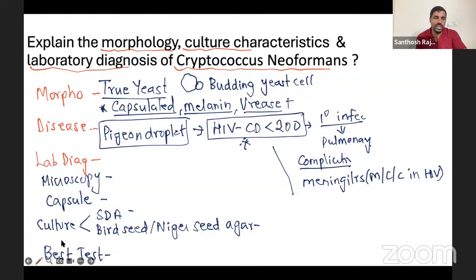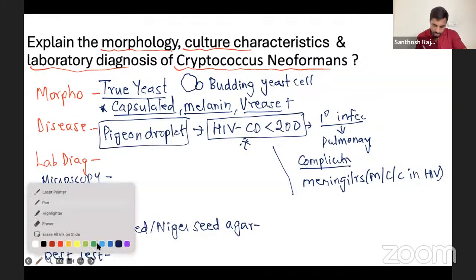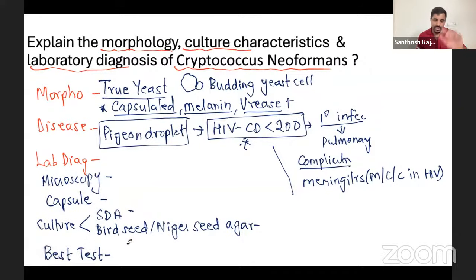When I talk about microscopy, the first thing you do is a Gram stain. In the Gram stain, you will see budding yeast cells. In Candida they are oval, here they are more round. Round budding yeast cells, and you can draw the picture like this and show. With the capsule sometimes visible. Round budding yeast with capsule. Don't forget, that's very important.